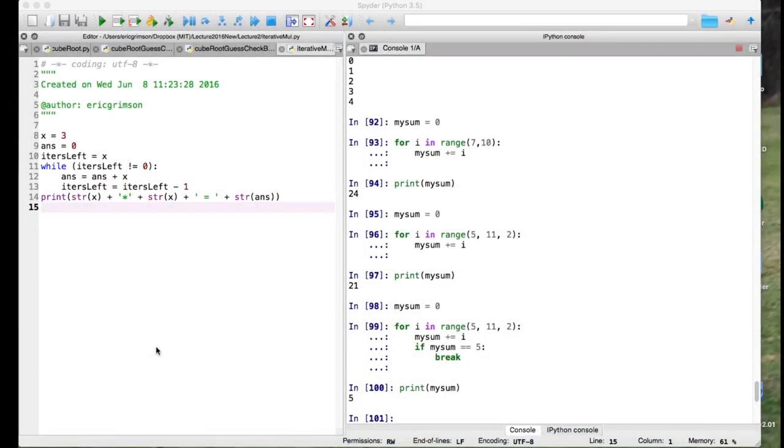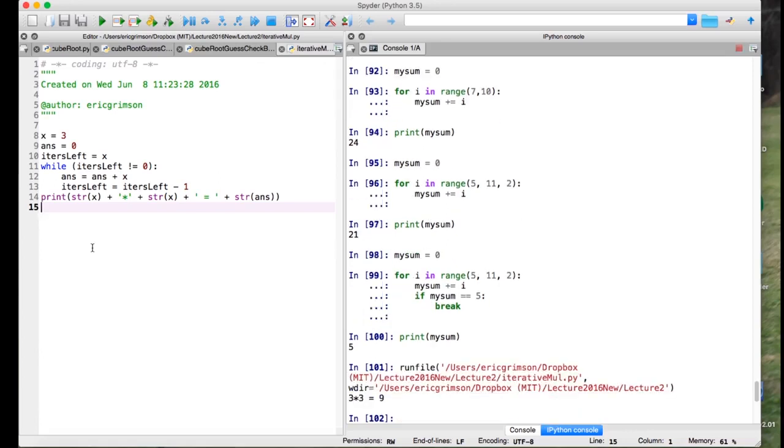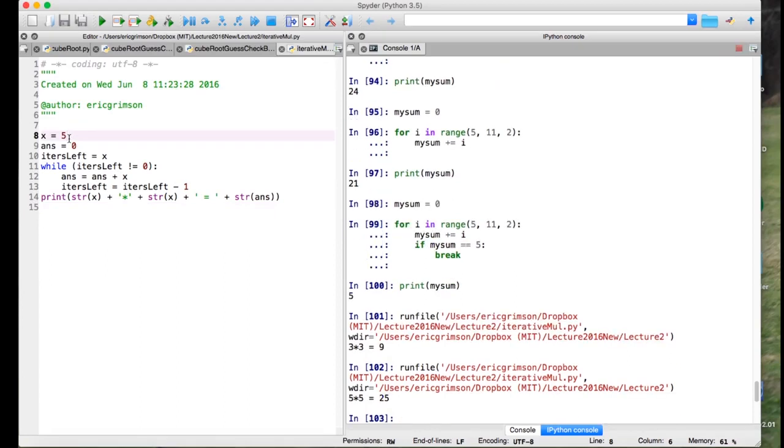So if I look at a version of that over here, now in my IDE, I've got a little file I've written that is going to do that. It's exactly that same code. And I'm going to load it into my environment. And wow, there it is. It printed out, as you can see on my little computer screen, 3 times 3 is 9. It ran through that loop. Just to check it again, let's make something a little bit bigger. I'll change x to 5. Again, I'm going to load it and run it. And it computes the computation as we'd expect and returns 5 times 5 equals 25.